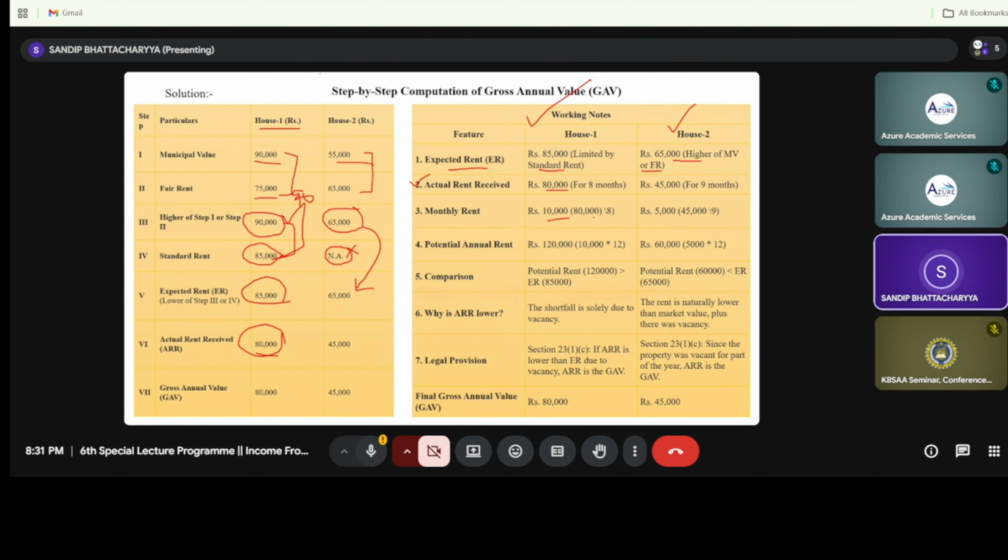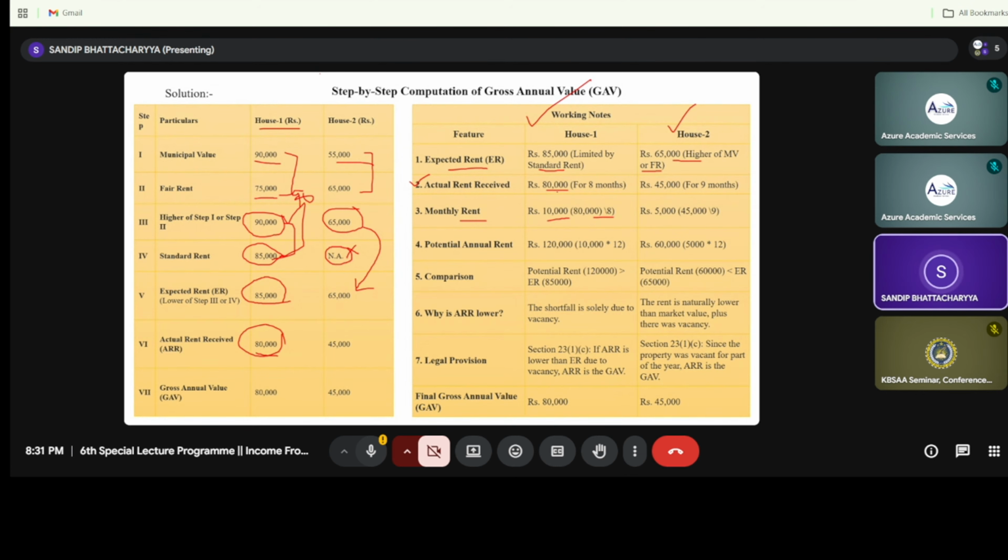That is rupees 80,000 divided by 8. So I am trying to show how to calculate annual realizable rent, right? First of all you need to calculate monthly rent. So how to calculate monthly rent? That is, your actual rent received is your 80,000.